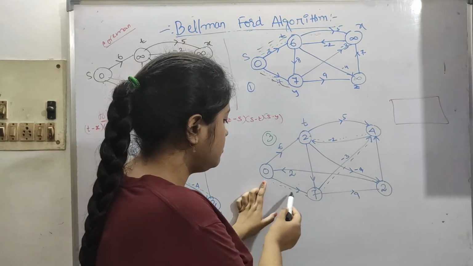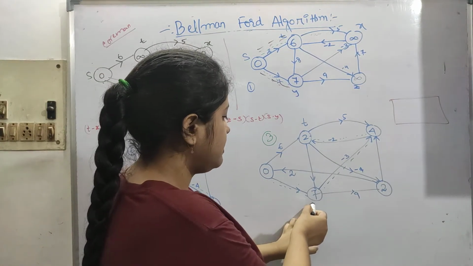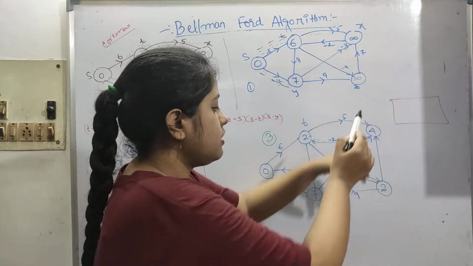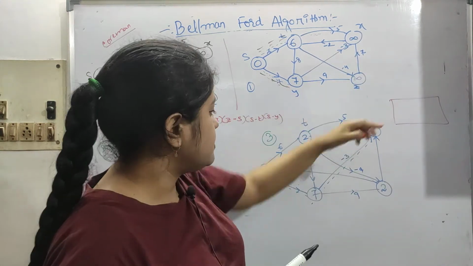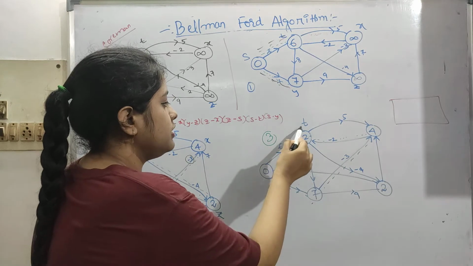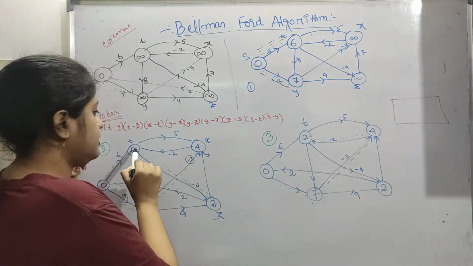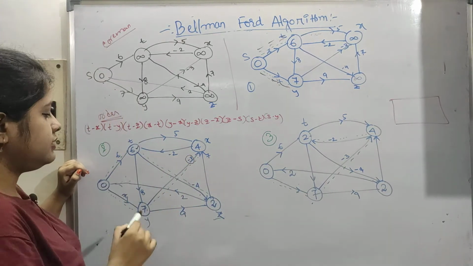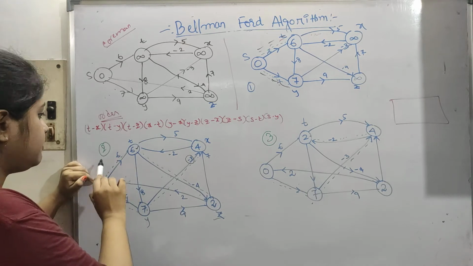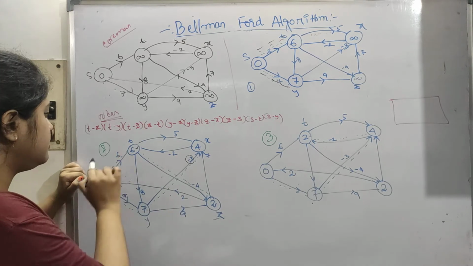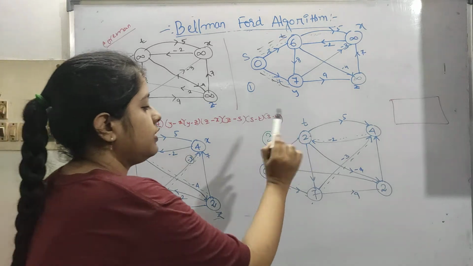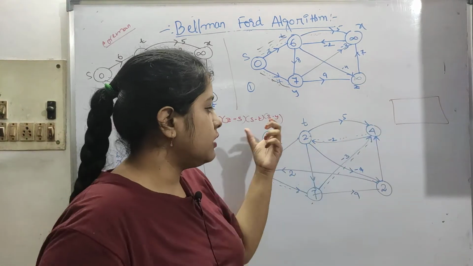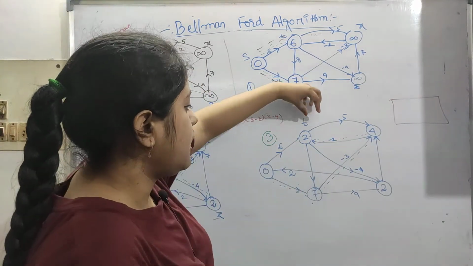Now s to y as it is 7, and 7 to 4 as it is there. Now here is a change. Okay, this is a twist. From s to t, the previous value was 6. So it can be changed, it can come down to 2. How is it coming?